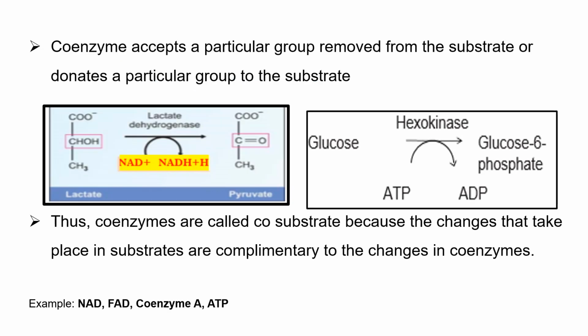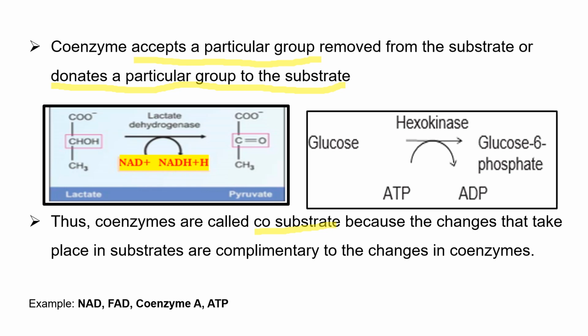Coenzymes accept a particular group removed from a substrate, or they may donate a particular group to the substrate. So these coenzymes are called co-substrates because the changes that take place in the substrate are complementary to the changes